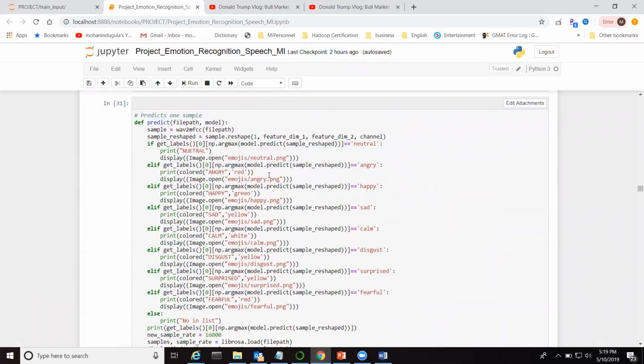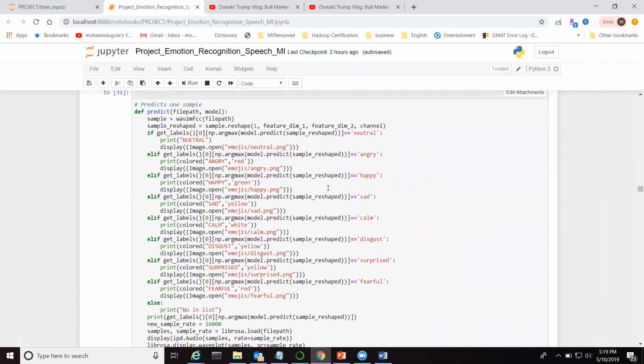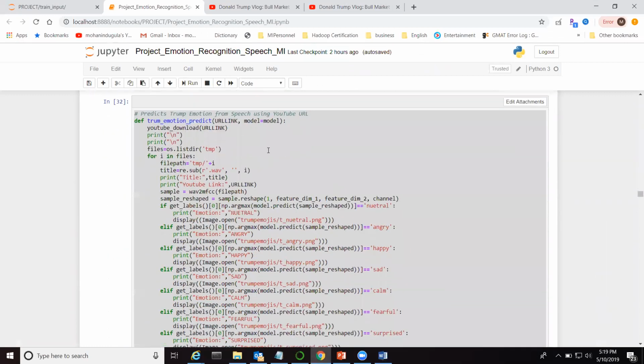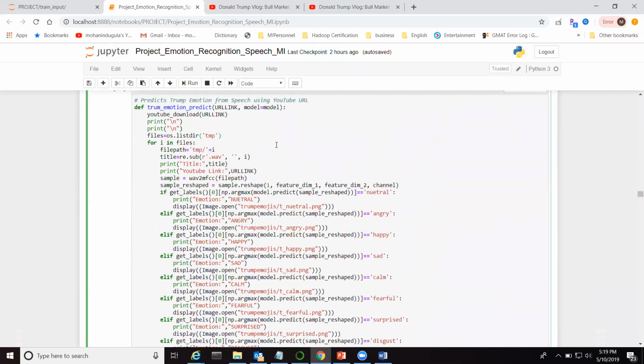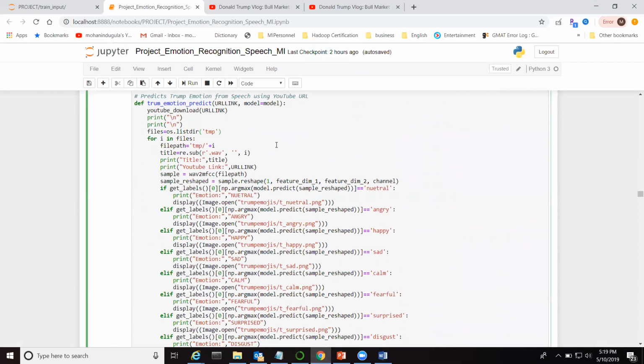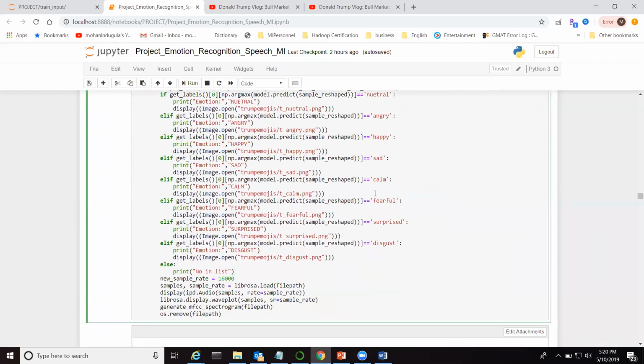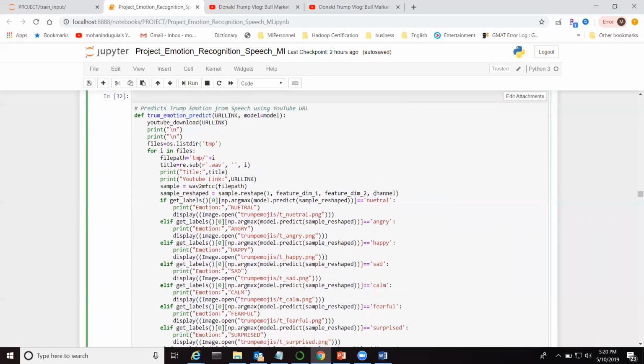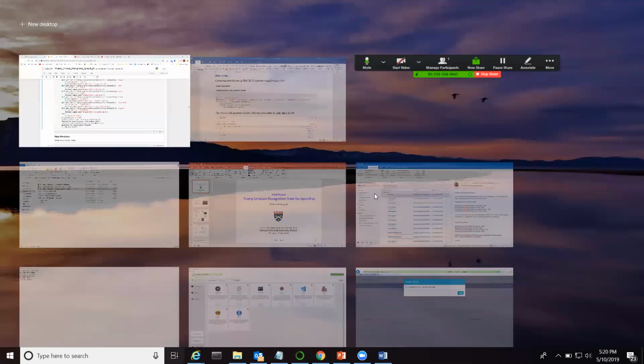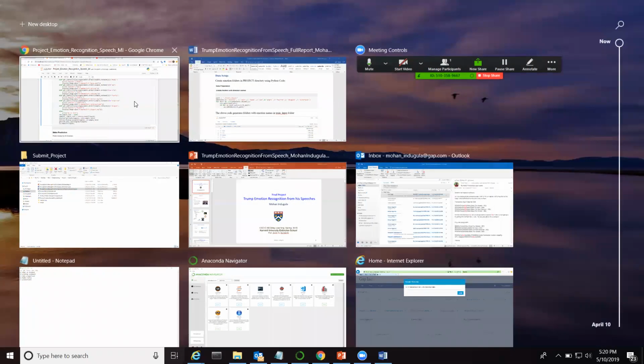I downloaded these emojis from the Apple website, and at the same time the Trump emotions I downloaded from Google. Then I used Windows Word to convert those into PNG files. And these are the functions I created for analyzing. So let's try making the predictions now.